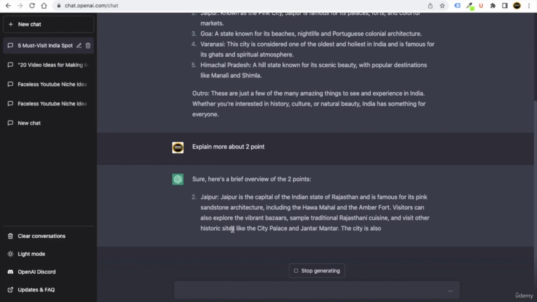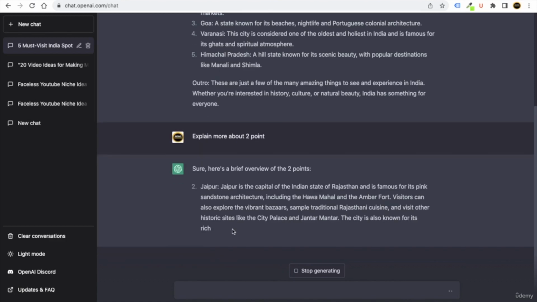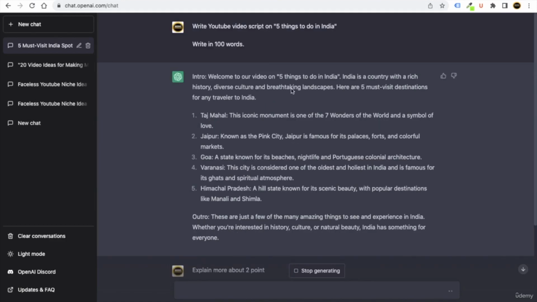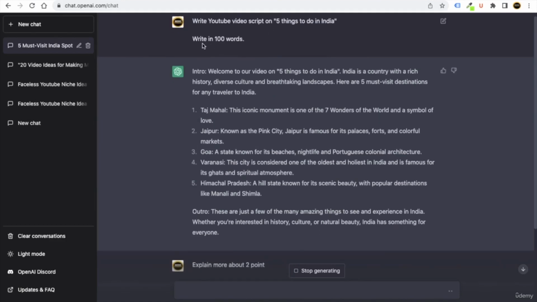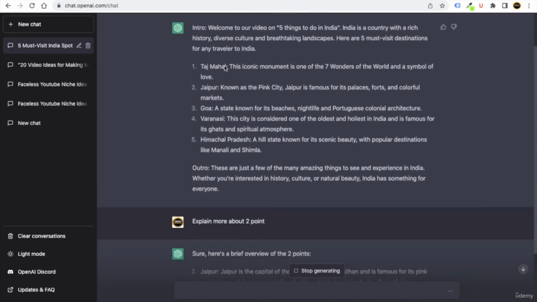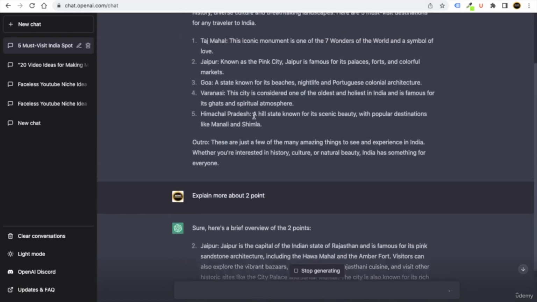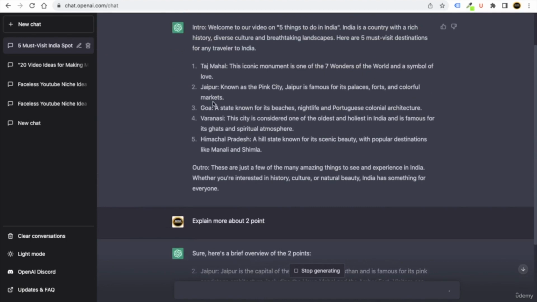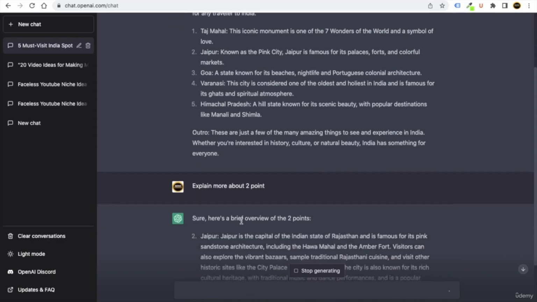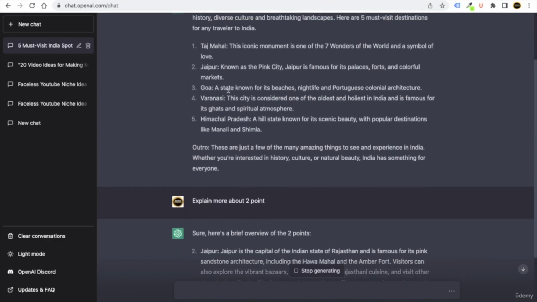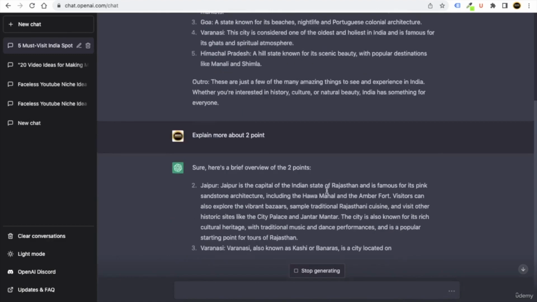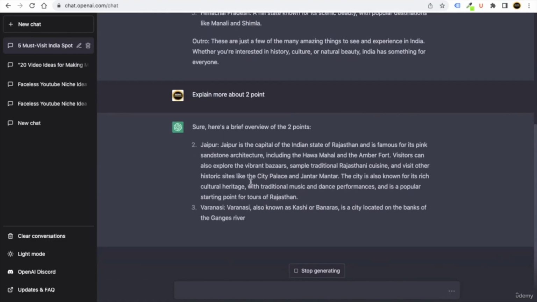Let's wait for it to get right. But this is how you can do it as well. You can just ask any question to ChatGPT, and it will reply with something. But if you want ChatGPT to elaborate or tell more about some specific point, like here we asked ChatGPT to tell more about the second point, so it has started to write more about the second point.